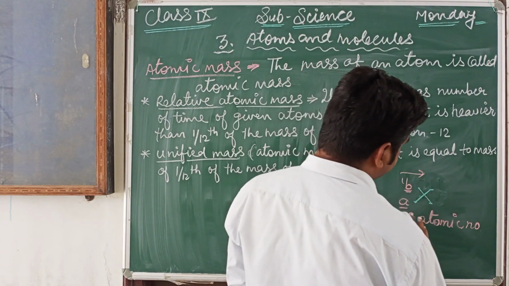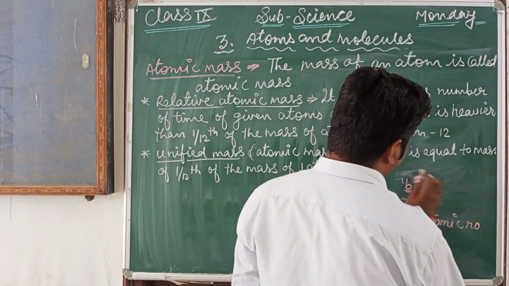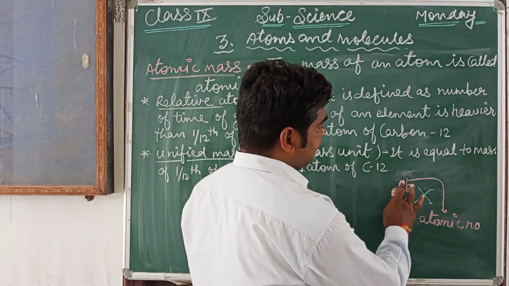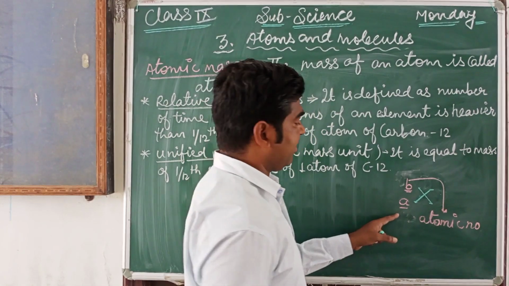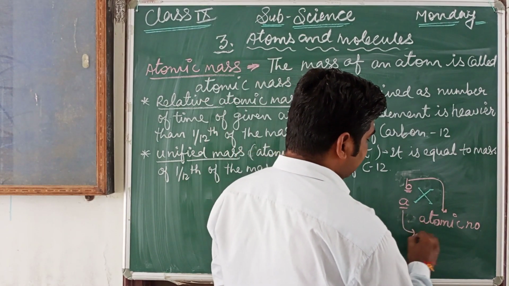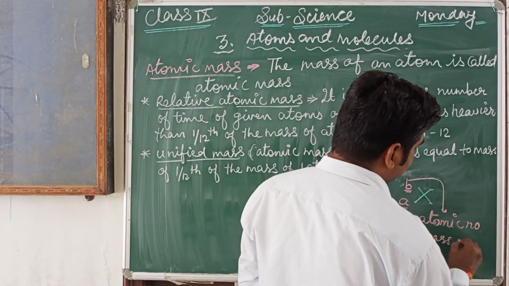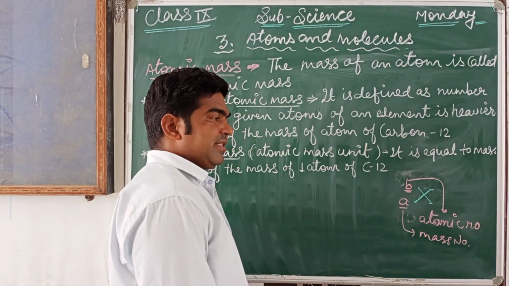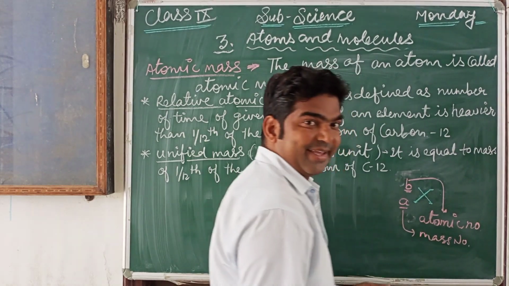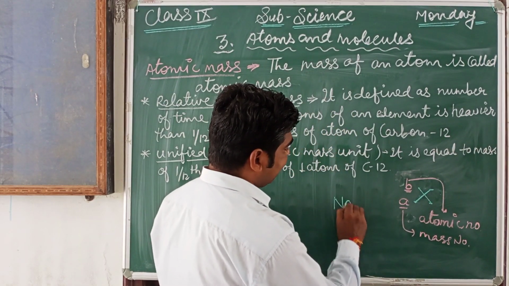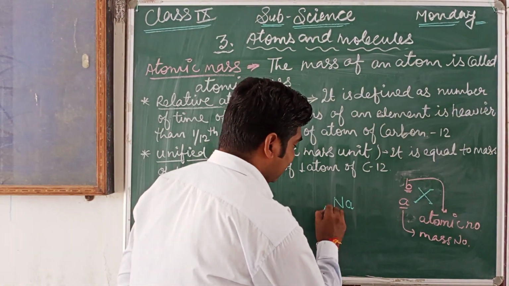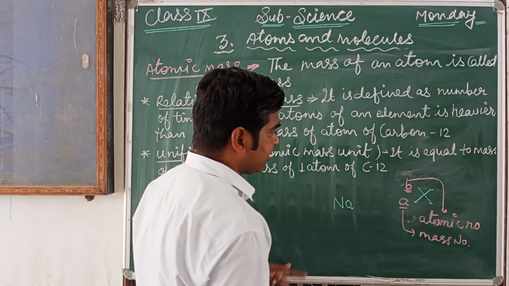This B is known as the mass number, and this A is known as the atomic number. For example, sodium. If we take the example of sodium, Na, what is the atomic number of sodium?